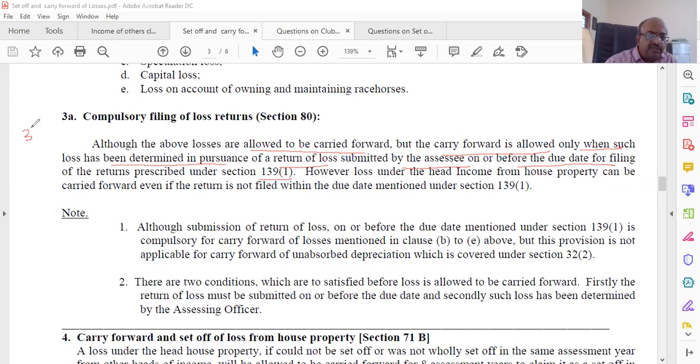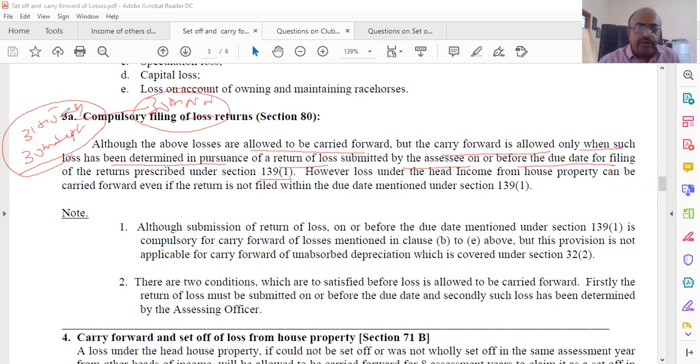Normally this is 31st July and 30th September. This year everything has been extended to 30th November. So that's why we are a little easy because of COVID and all that. Most probably we are expecting it to be further extended. However, loss under the head income from house property can be carried forward even if the return is not filed within the due date. So again, within that there is an exception.